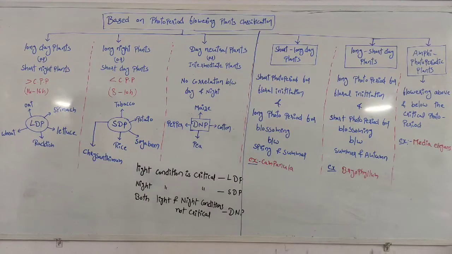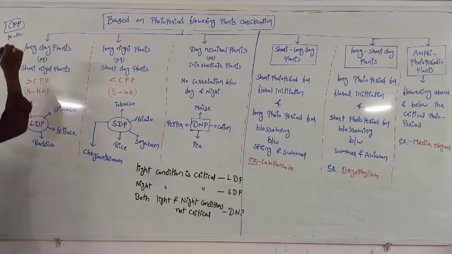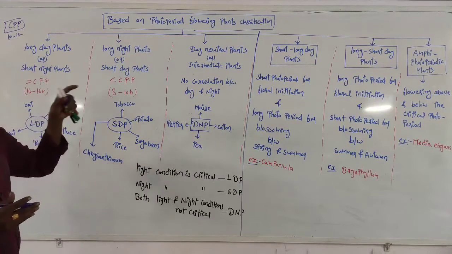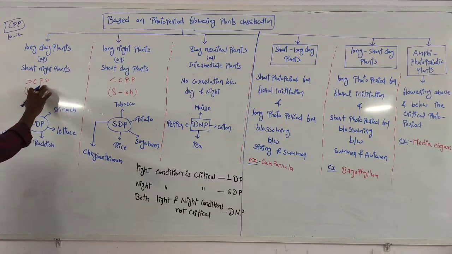Here the CPP, generally we know, is 10 to 12 hours of day. That is the exact CPP value. I already said, based on this value, plants are classified. These are long day plants because the plants require light more than the CPP value, more than the critical photoperiod value.